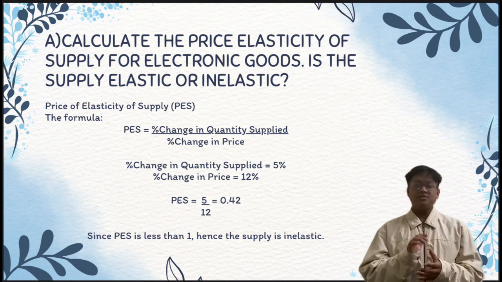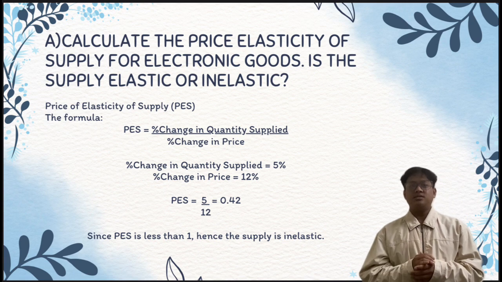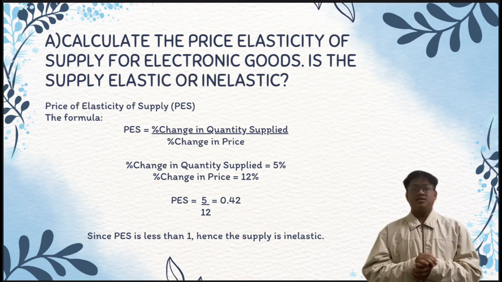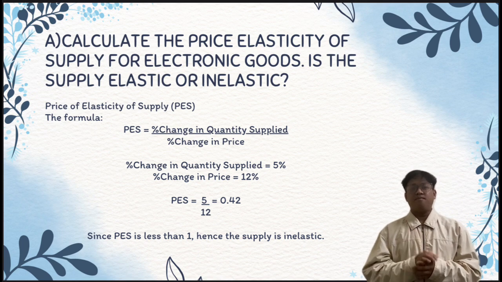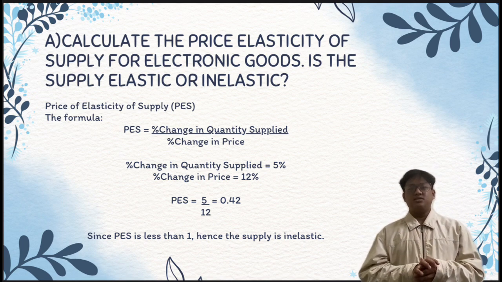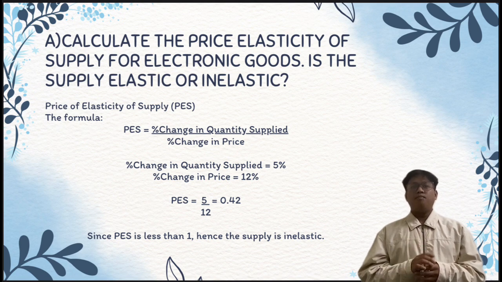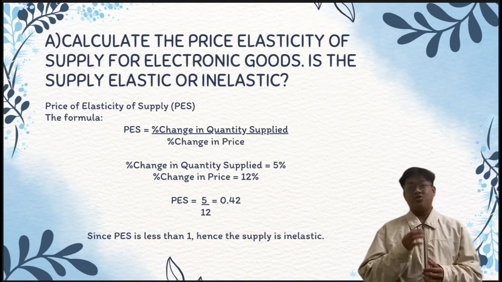So, price elasticity of supply, which is PES, the formula for PES equals percentage change in quantity supplied over percentage change in price. So, change in quantity supplied is 5%, change in price is 12%. So, the formula is PES equal to 5 over 12 equal to 0.42. Since PES is less than 1, hence the supply is inelastic. So, we move on to the next question, which is question B.